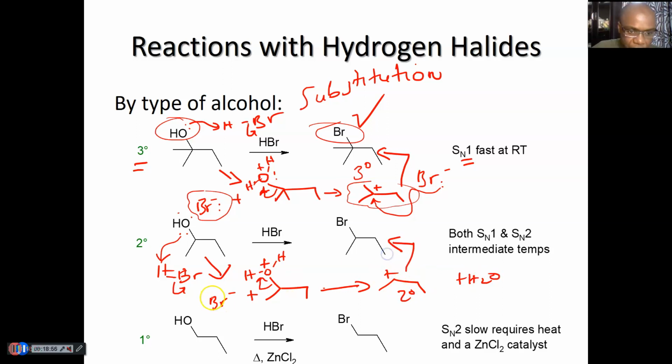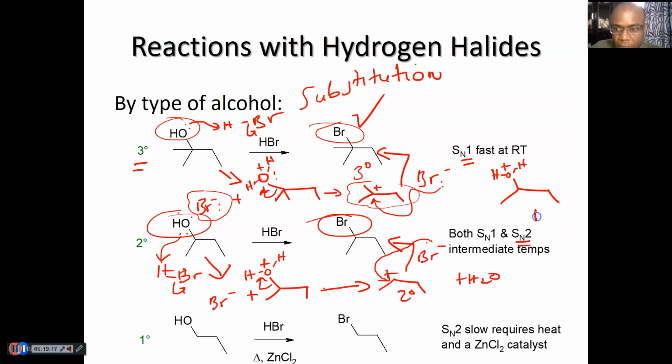The Br that fell off from step number 1 comes back to attack the carbocation using its lone pair. You've substituted OH with Br. Now, alternatively, you can do SN2, where the H2O will leave as the Br attacks without formation of carbocation. See, that's concerted reaction. That will still give you this product after formation of this complex that can go through SN2 to give you the same product.